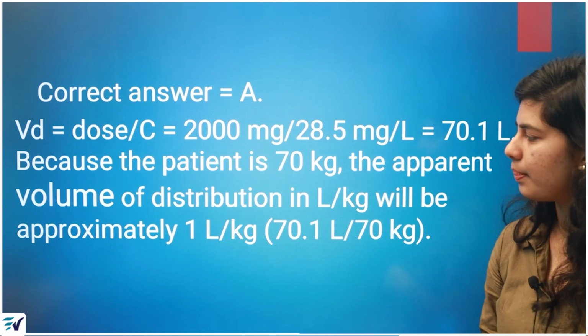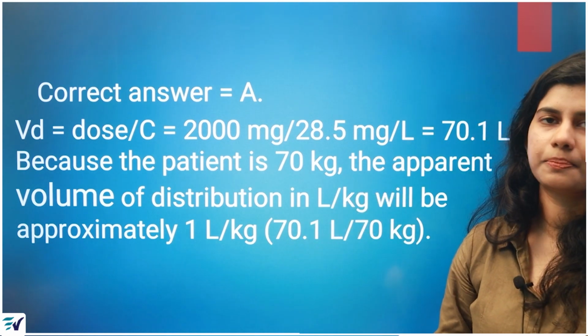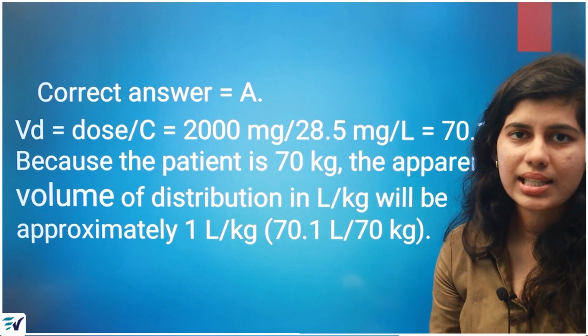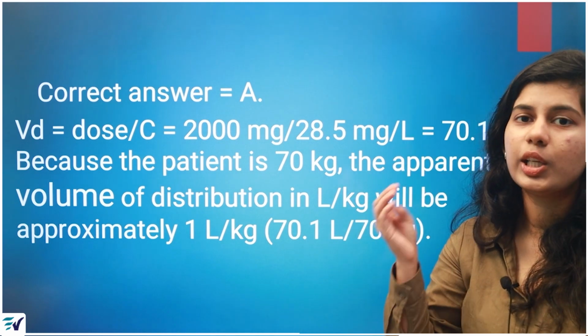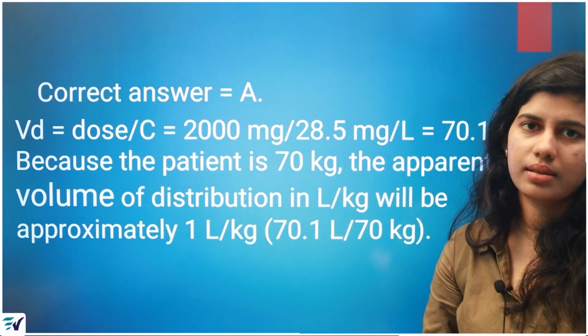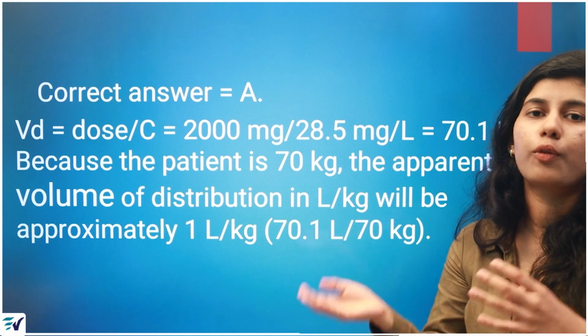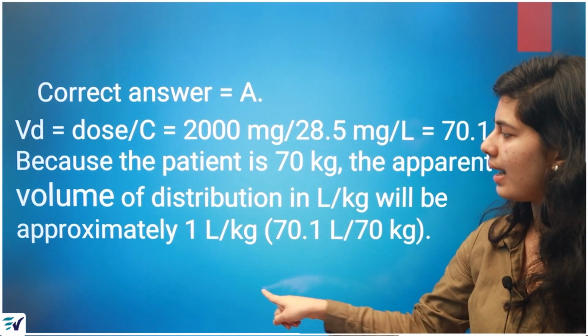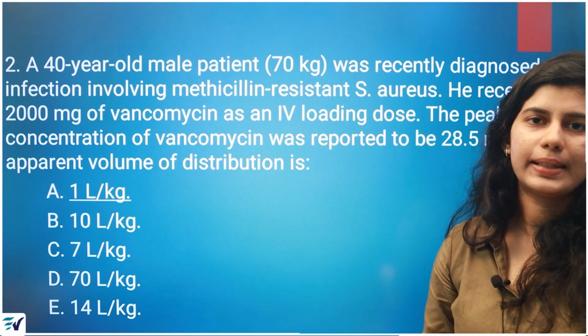So your answer will be 1 liter per kg. It is a very simple answer. You have to read the question, simply apply the equation and remember the units. That is the main difference between the volume of distribution and apparent volume of distribution. That's how you got the answer as option A, 1 liter per kg.